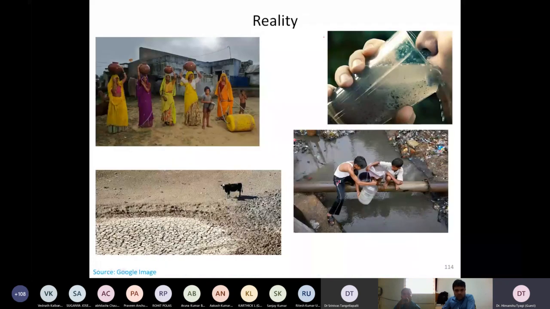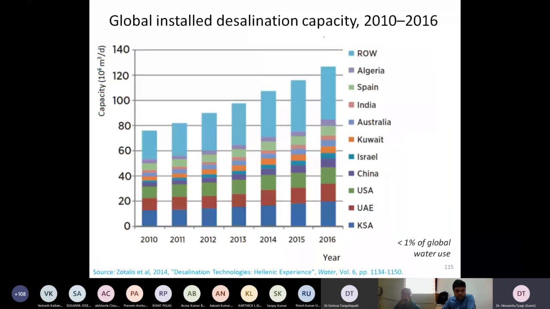That will be very, very problematic, and it is a reality. Then we have understood the problem, so what is the solution? One of the solutions, of course, is the desalination of water, the reuse of water, water filtration, water purification, all those things. And over here we are seeing that even the capacity in India is increasing with time. And what is the country on the bottom, which has one of the largest installed capacities?